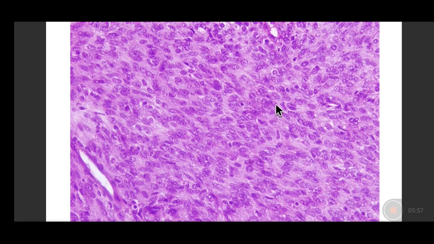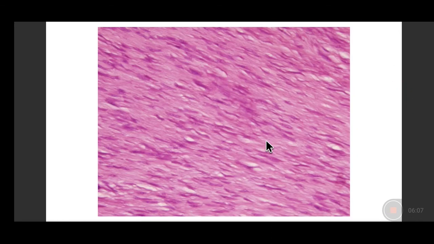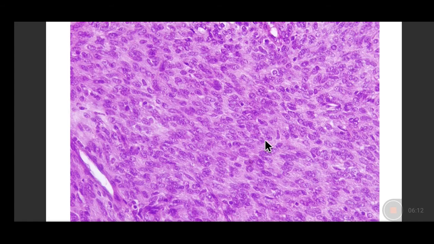Now we can compare it with the previous slide. Here the cells are much plumper, the nuclei are much larger, and the dense pink background which we saw in the previous slide is hardly there. Here we can see much more of this pink collagen material which is being laid down.